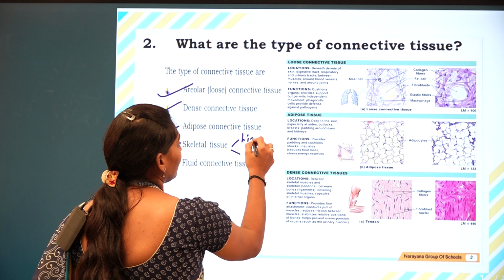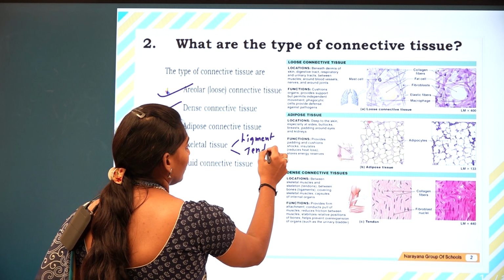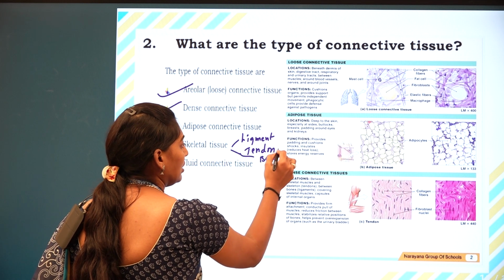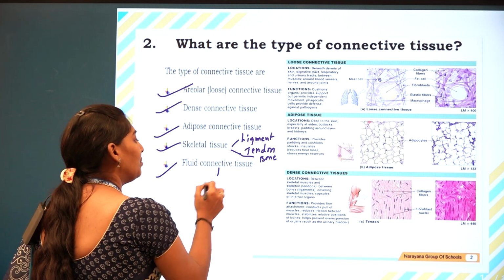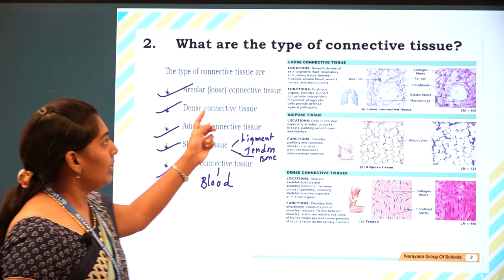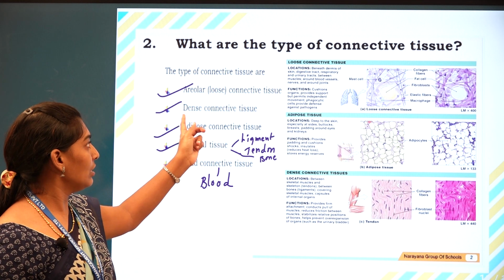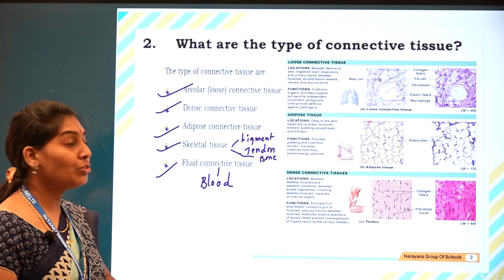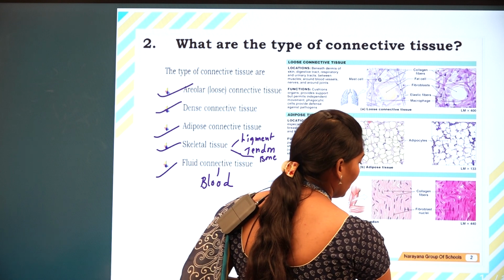So ligament, tendon, and one more, bone. All these are types of skeletal tissues. Fluid connective tissue is blood. So areolar connective tissue, which is loose connective tissue, dense connective tissue, adipose tissue, skeletal tissues and fluid connective tissues are the major types of connective tissues. Let us go to our next question.